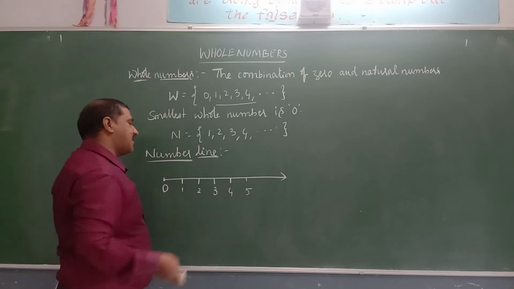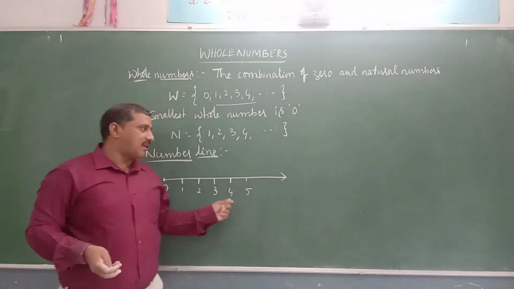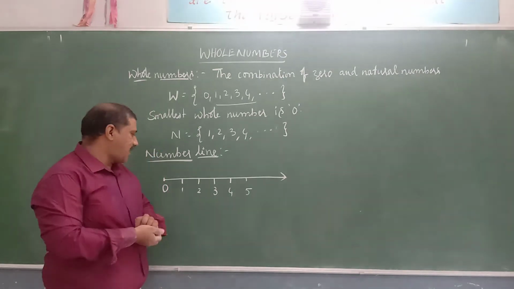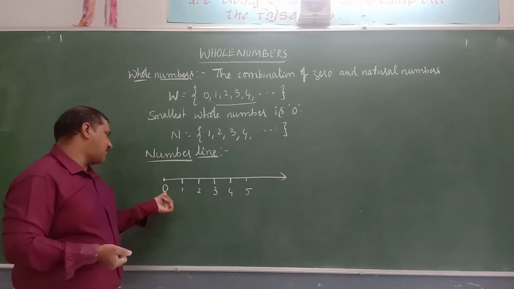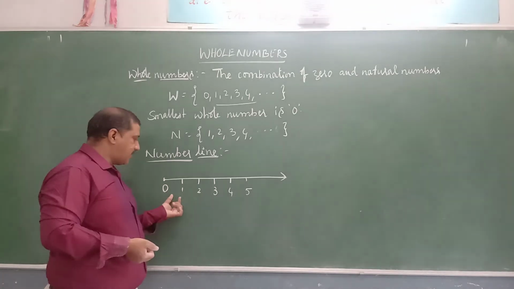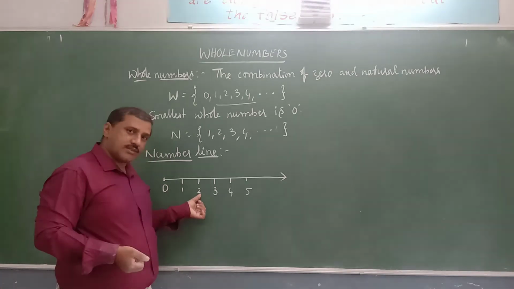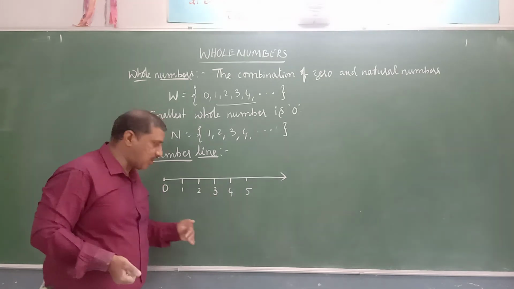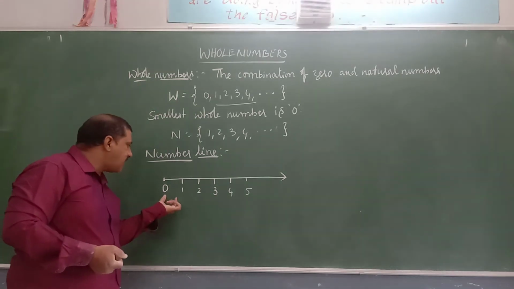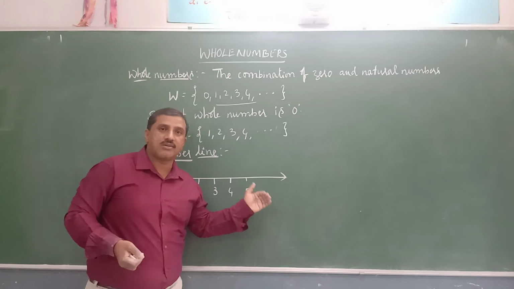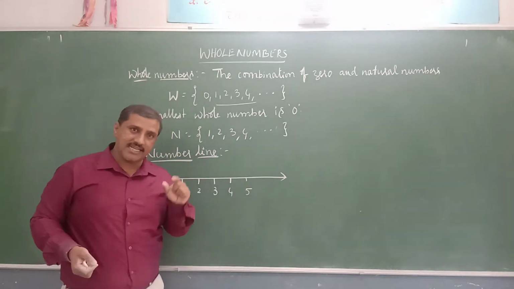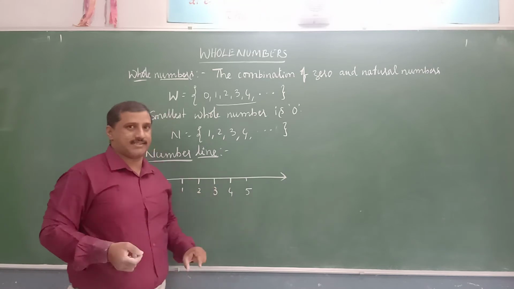So like this we will represent the whole numbers on the number line. What is the distance between 0 and 1? It is 1 unit. 1 and 2, 1 unit. 2 and 3, 1 unit. 3 and 4, 1 unit. That is, the distance between two consecutive or two successive whole numbers is the same, equal. We call it 1 unit distance.